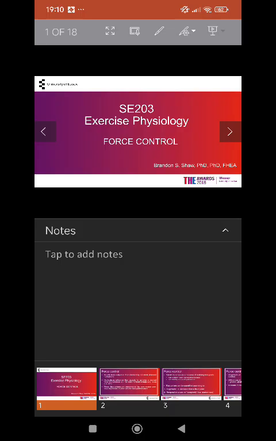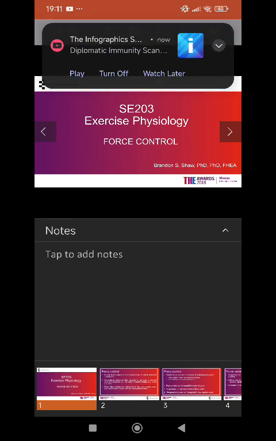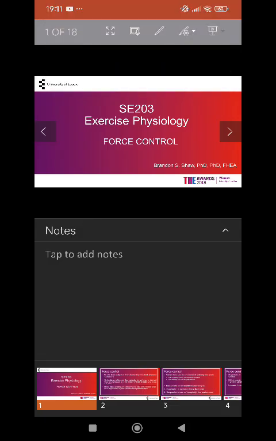Skill acquisition. Force control improves with skill acquisition through practice and training. Skilled individuals often exhibit more precise force control. Age-related changes. Age can affect force control due to changes in muscle mass, neuromuscular coordination, and sensory feedback. Neurological disorders. Conditions affecting the nervous system, such as Parkinson's, can impact force control.